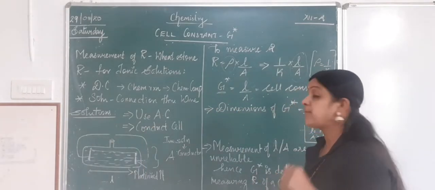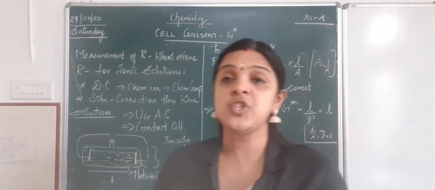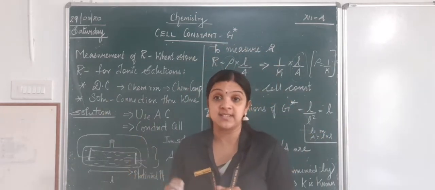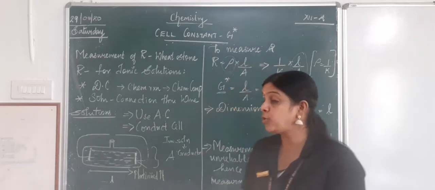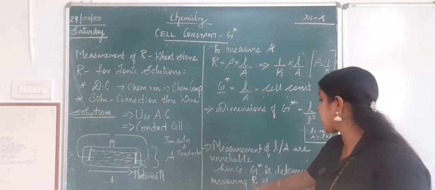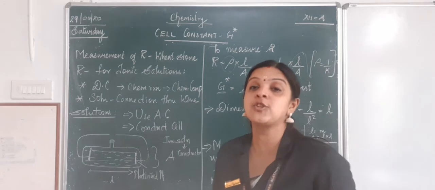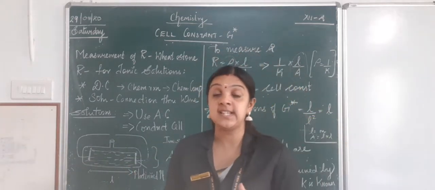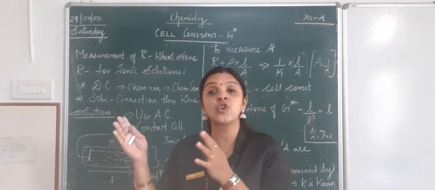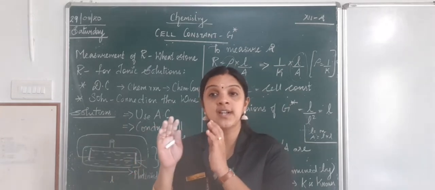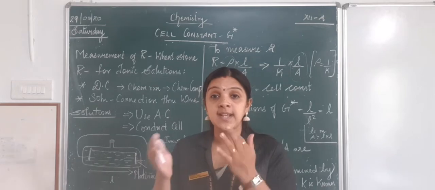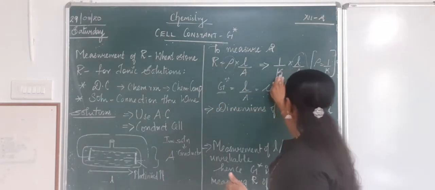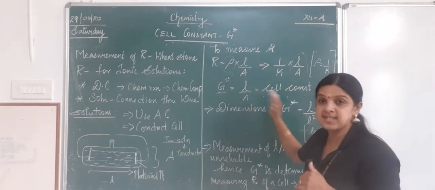So G star will be determined. Now how to determine the G star? I cannot first get the G star and then calculate my resistance. Instead, what we are going to do is calculate G star by measuring the resistance of the cell. First, I am going to measure the resistance of a cell whose conductivity is already known. I know the conductivity of the cell. I will be calculating my resistance. So once I know my resistance and conductivity, I can calculate my G star.